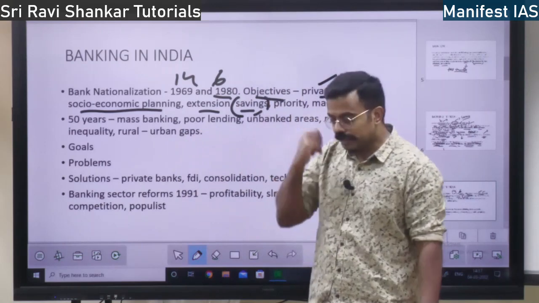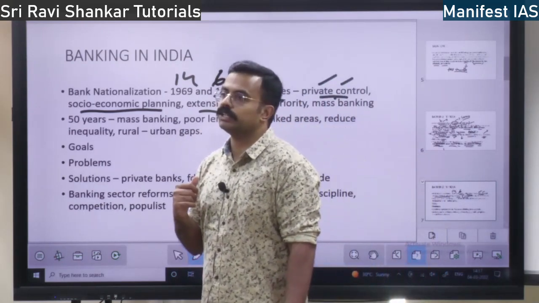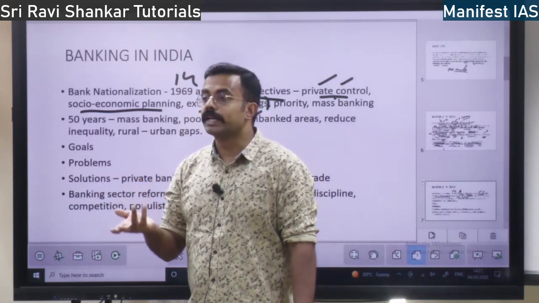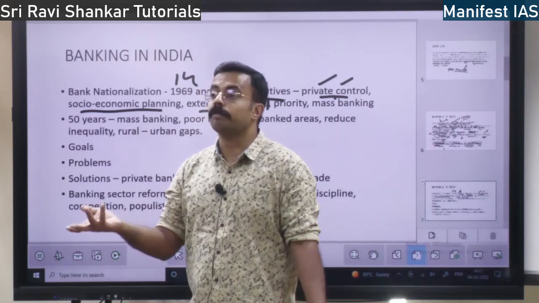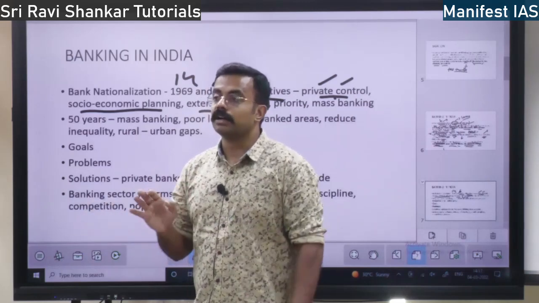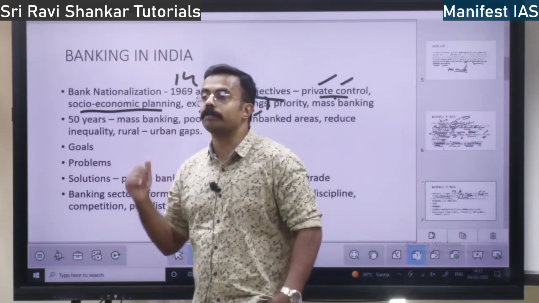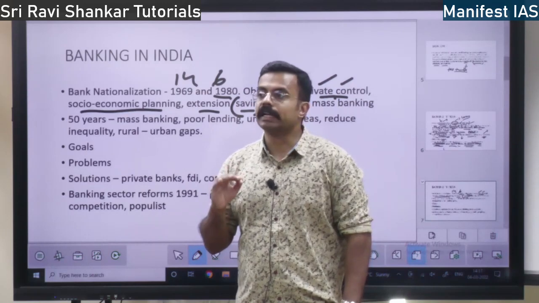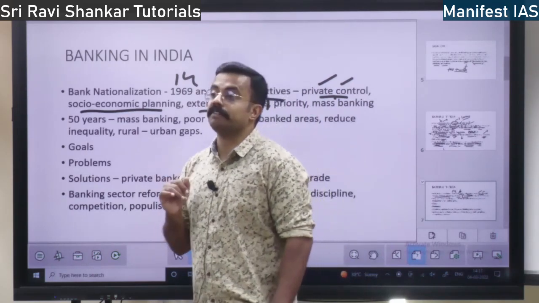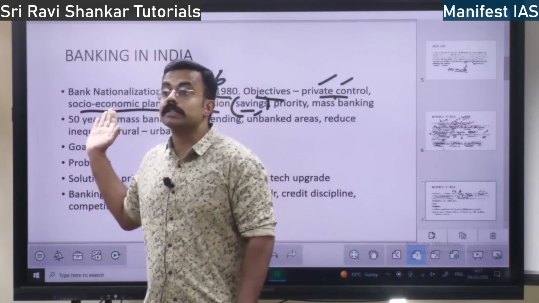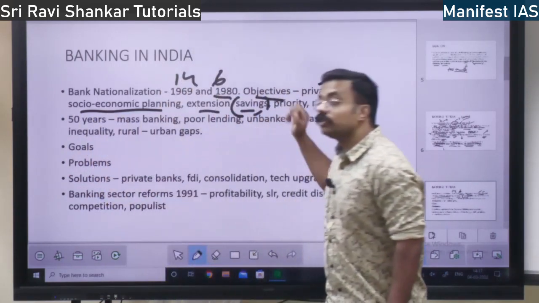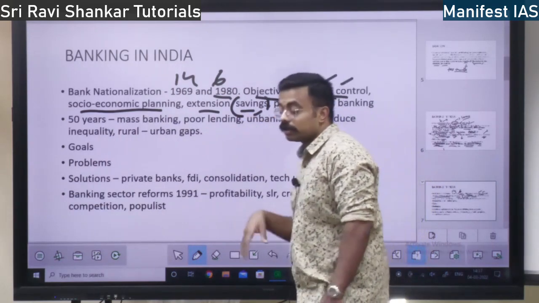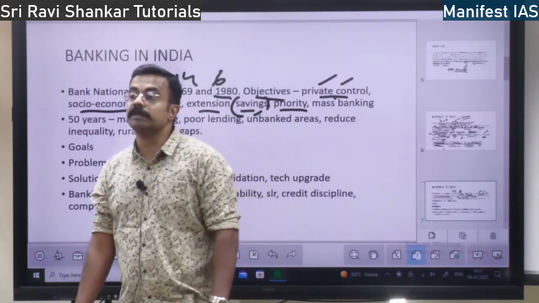Savings were increased. Take your Pradhan Mantri Jan Dhan Yojana. Before that, banking was very less. The villagers didn't have bank accounts. So suddenly, everybody got a bank account by PMJDY. So what happened? Immediately, there was a huge increase in savings. Lakhs of crore rupees got saved in the Jan Dhan bank accounts. So savings increased.